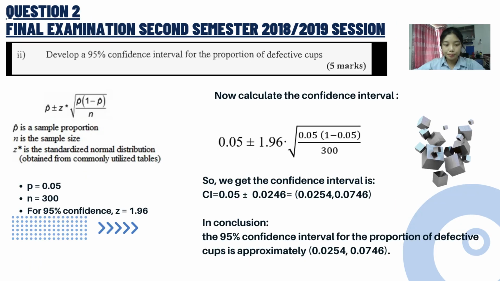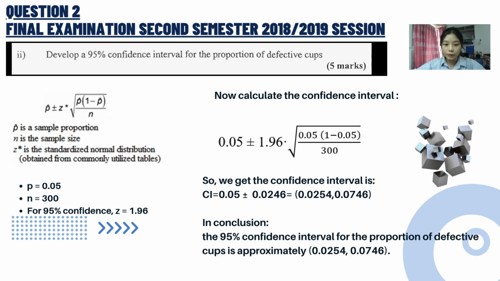Question 2A2. Develop a 95% confidence interval for the population proportion defective. P is the sample proportion, which is 0.05, n is the sample size, which is 300, and Z is the standardized normal value, which is 1.96. So now we calculate the confidence interval: 0.05 plus minus 1.96 times square root of 0.05 times (1 minus 0.05) divided by 300.